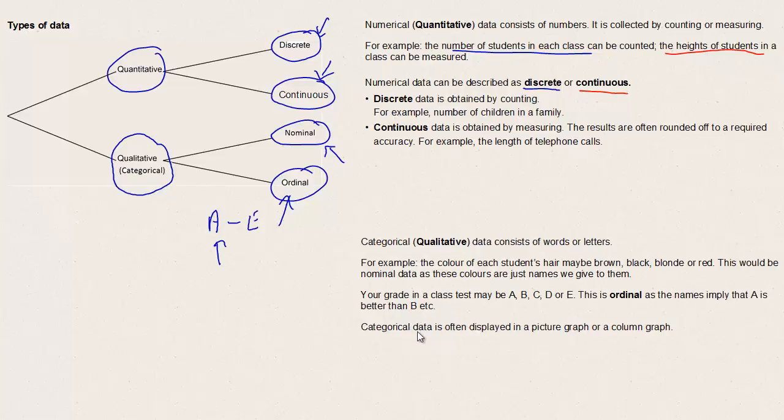Categorical data is often displayed in a picture graph or a column graph. Note that it is possible for categorical data to be numbers. For example, we might say that the effort grade for your report is a 1, a 2, a 3, a 4, or a 5. But in this case, this is not either counting or measuring, and it's just going to be ordinal data, so that a 1 for effort is better than a 2 for effort, and so on.